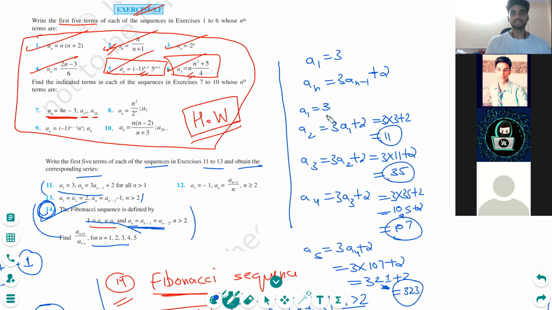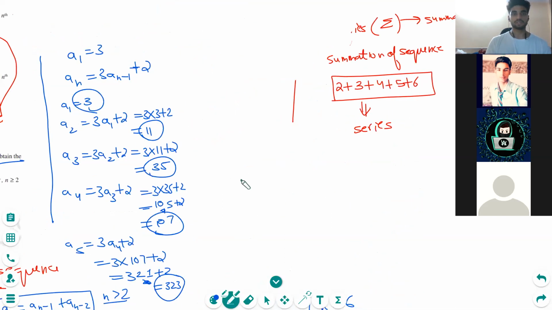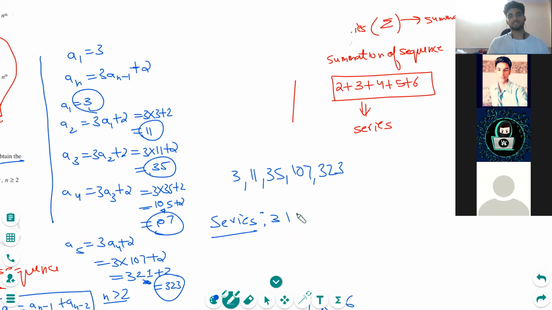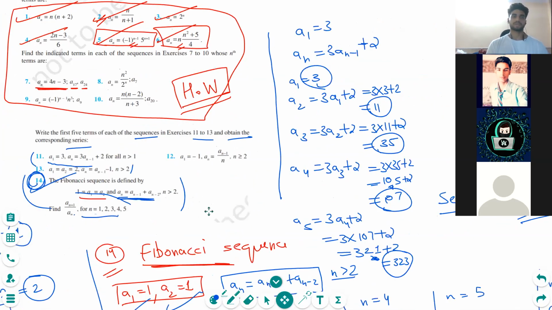Now this is my sequence that we just found out. What will be the series then? Tell me, what will the series be? 3 plus 11 plus 35 plus 107 plus 323. You just put the plus sign. Very easy, right? Is this question also clear? Yes, sir. Yes, clear.